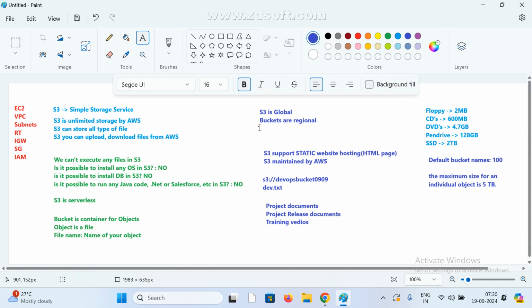And in VPC, how many VPCs can we create in one region, right? One account, they are asking, right? So same.